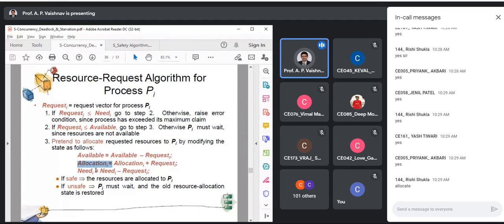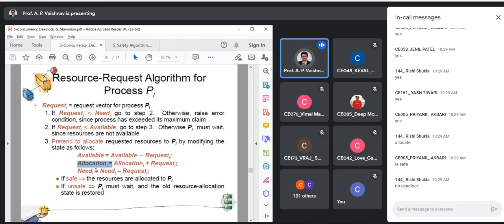If you are able to complete all the processes, that means you can go with the actual extra allocation. Already we had allocated some resources, we are allocating extra resources. It is safe basically, right? Otherwise, if you're not able to find even a single safe sequence, what can we say? It is an unsafe state, and it is recommended that this process has to wait.